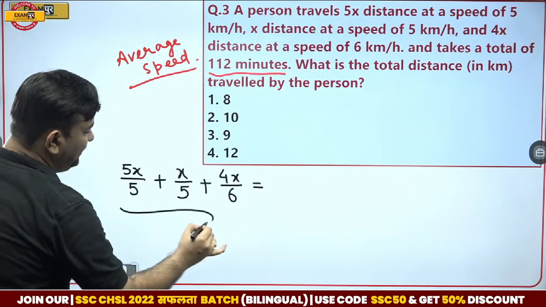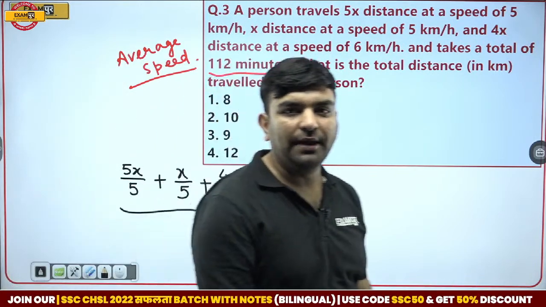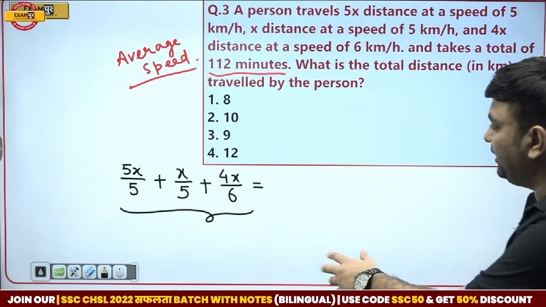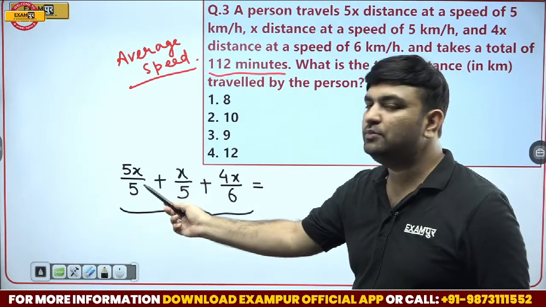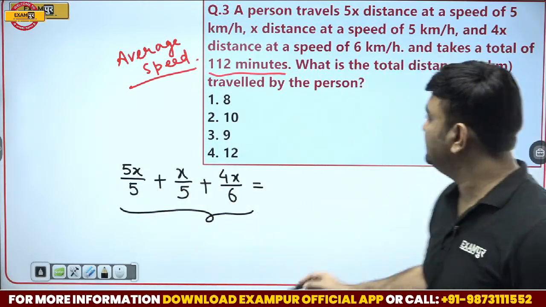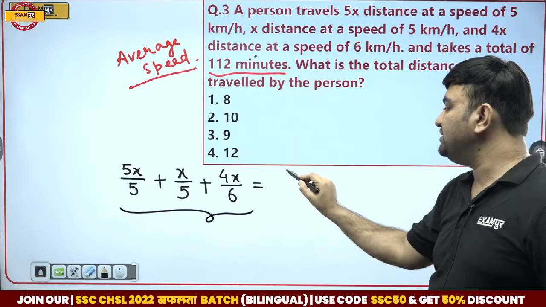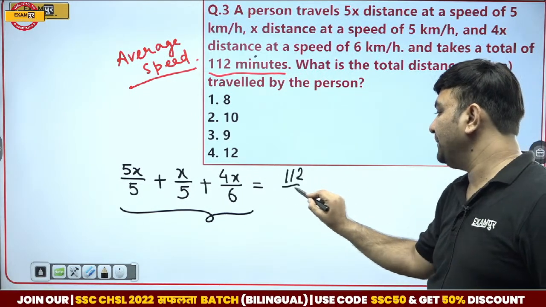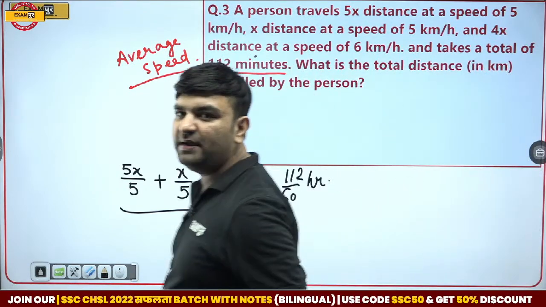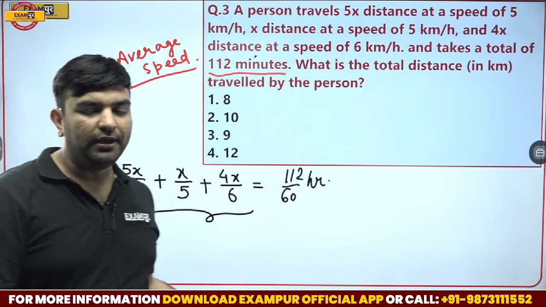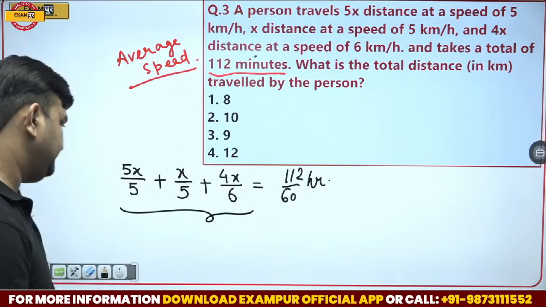So this is the total time taken, guys. This is in kilometers and kilometers per hour, so time should be in hours. Convert this 112 minutes into hours, divide by 60, because we need to take care of the unit balance as well.